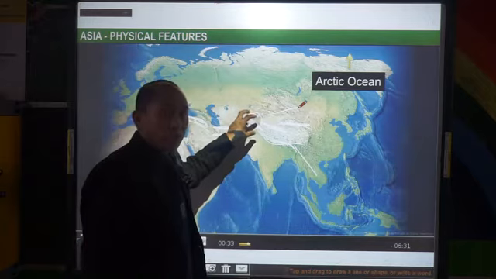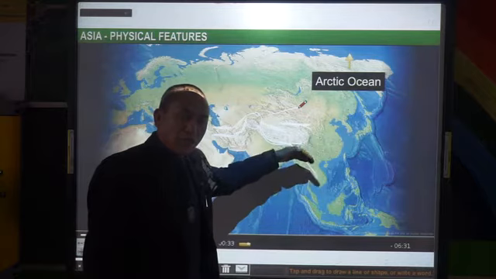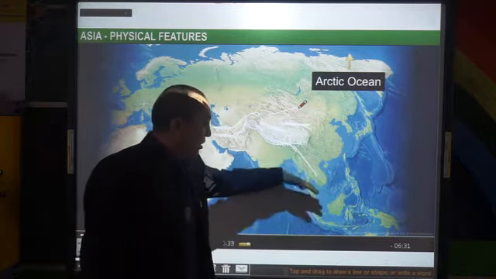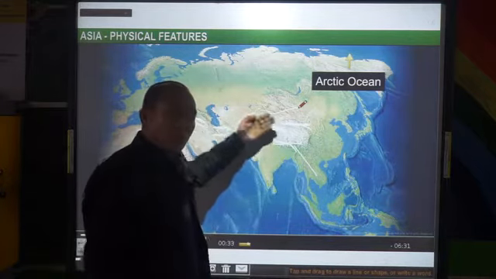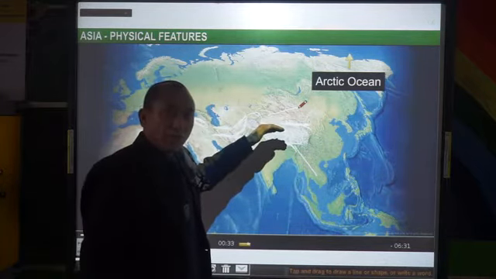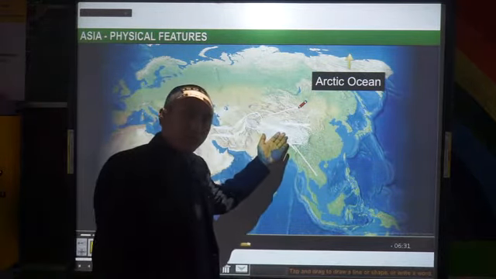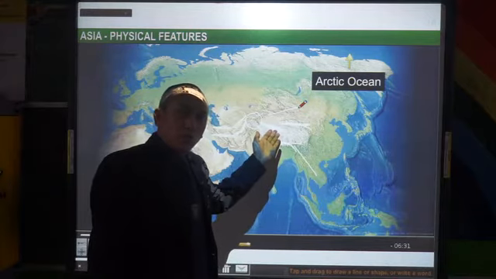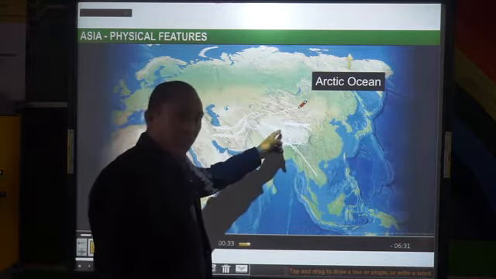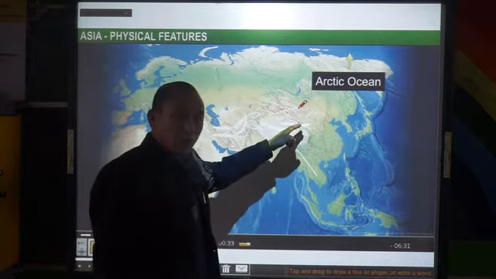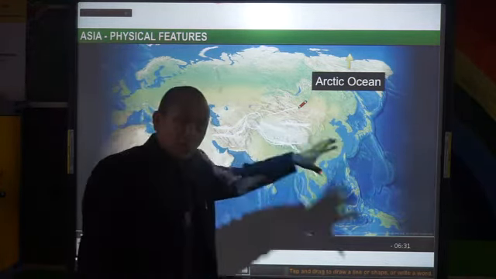From this Pamir Knot, eastwards if you go, we have the Himalayas, which further goes into Myanmar and further down into the sea, the Indonesian Sea, as the Arakan Yoma and Pegu Yoma. And then above the Himalayas we have the Karakoram range. K2 is also the name, Mount Godwin Austen, in the Karakoram range. Then we also have the Kunlun mountain range, the Taishan, and so on. So these are the mountain ranges that move towards the eastern side.